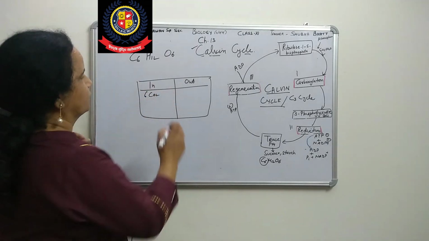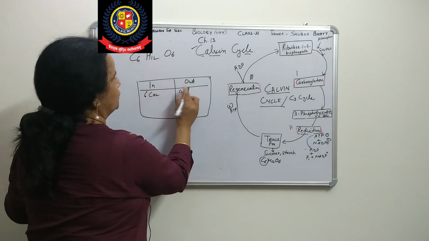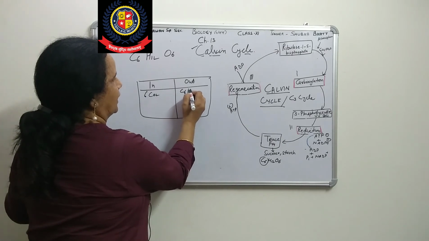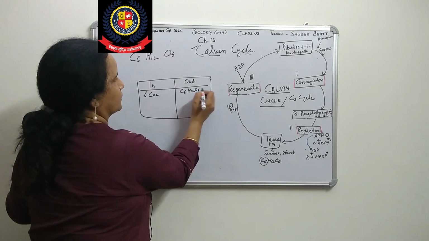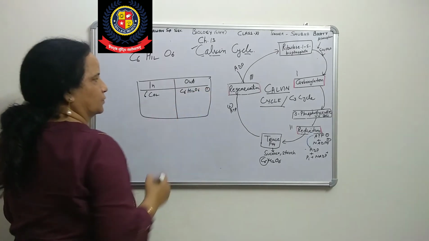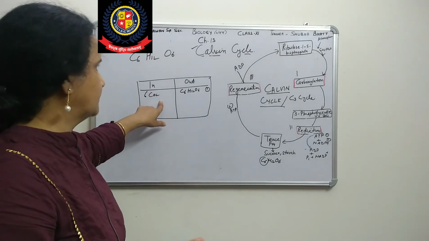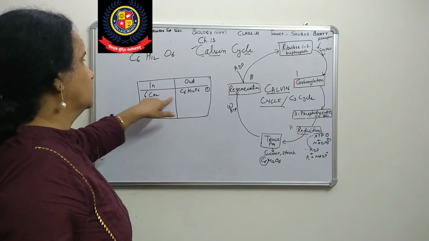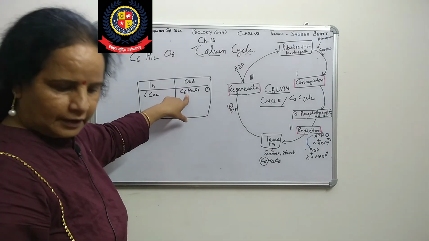And then we get one glucose molecule, C6H12O6, that is 1 molecule. 6 carbon atoms cycling in the Calvin cycle give us 1 molecule of glucose.